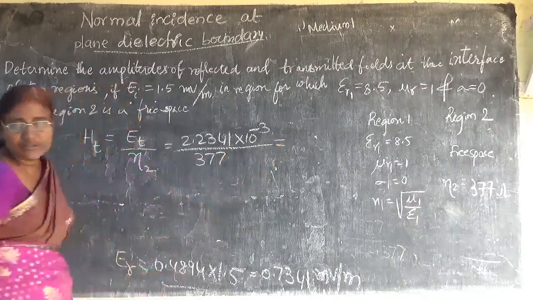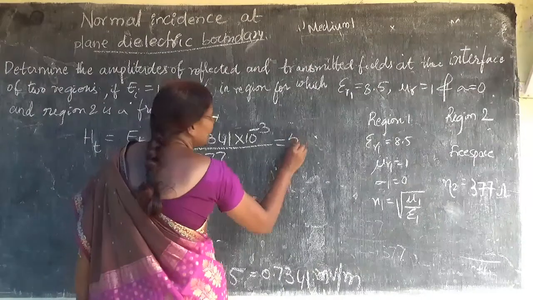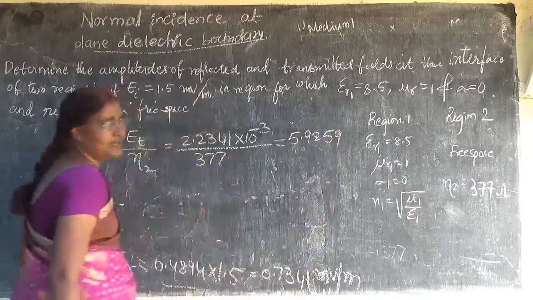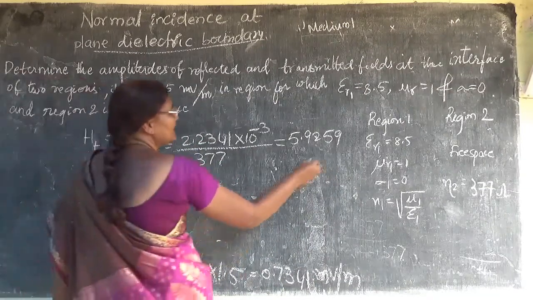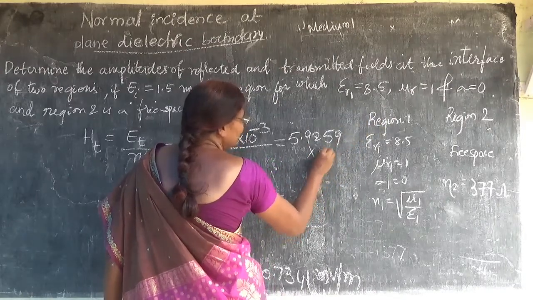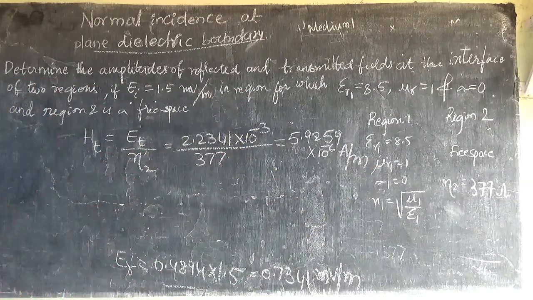So its value is going to be 5.9259 microamp per meter. Micro means into 10 to the power of minus 6 ampere per meter. This is the magnetic field value. You check with this answer.